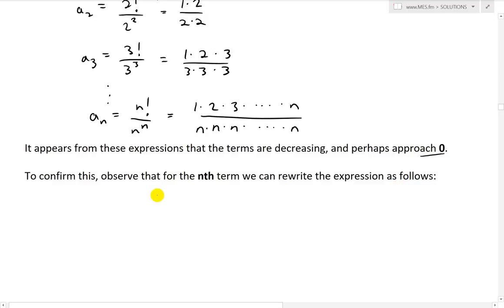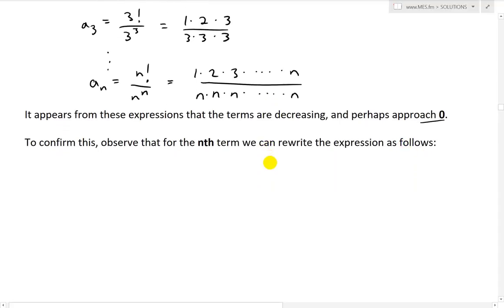So to confirm this, observe that for the nth term we can rewrite the expression as follows. So we could write this top part instead.